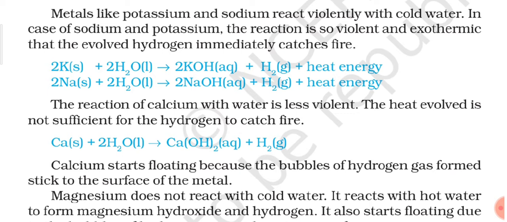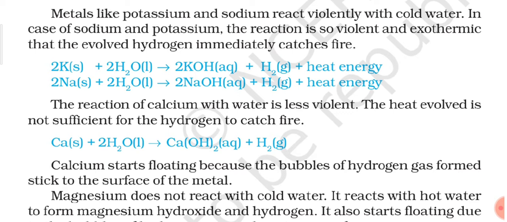Calcium reacts with water, but this reaction is not violent in nature. The reason is that in this reaction also hydrogen gas is produced, but this reaction is much less exothermic, and that is why the energy released is not sufficient for the hydrogen gas to catch fire. So for calcium, when it reacts with water, you get calcium hydroxide